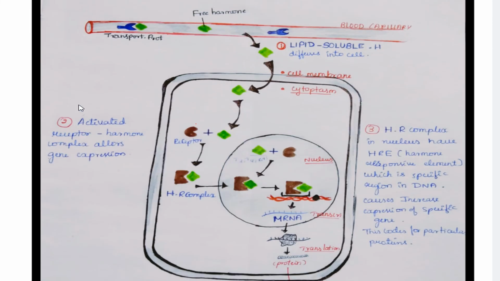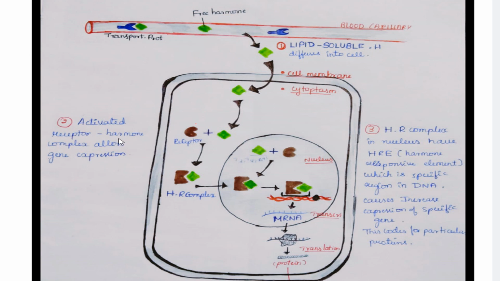So firstly, let's see what happens here. In the blood capillaries, there are transport proteins which are bound to free hormones. As the free hormones get separated, they pass through the cell membrane and flow into the cytoplasm. These lipid soluble hormones diffuse into the cell, pass through the intracellular spaces, and reach the cytoplasm. In the cytoplasm, hormones like glucocorticoids and mineralocorticoids form a hormone receptor complex, since their receptors are present in the cytoplasm itself.